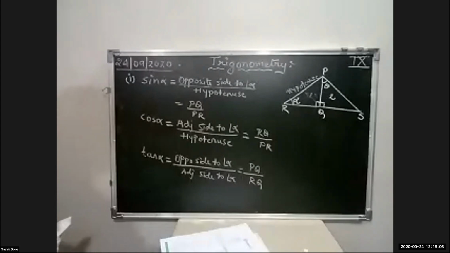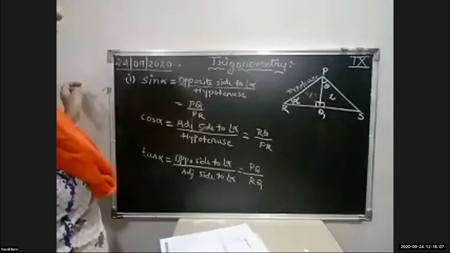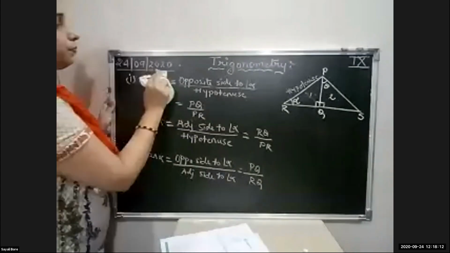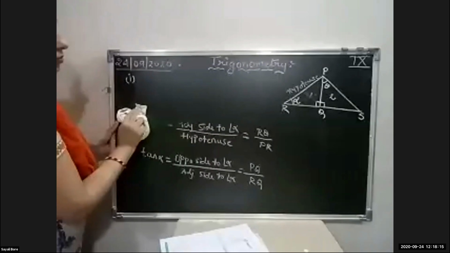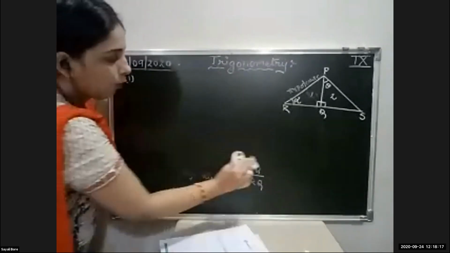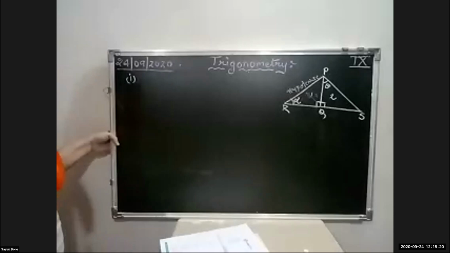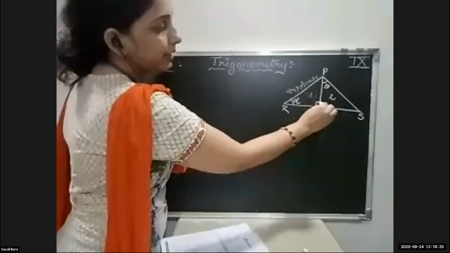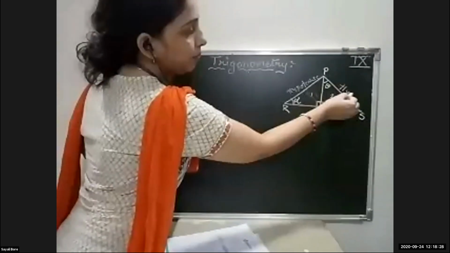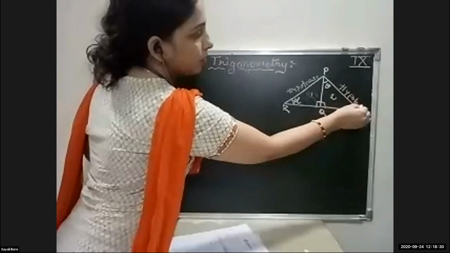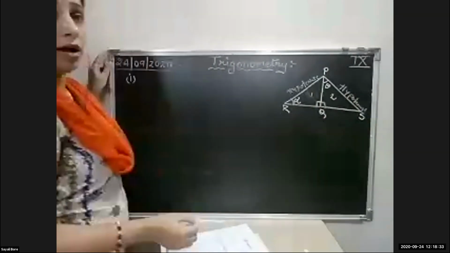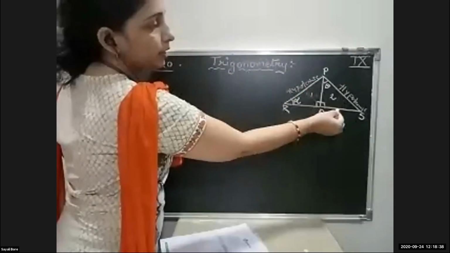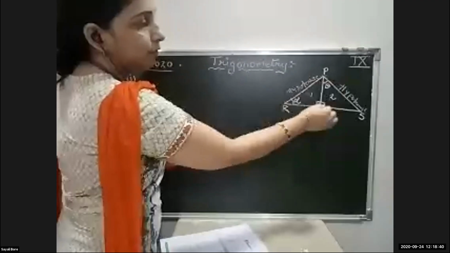Now the second part of the question: they have asked the trigonometric ratios related to the angle theta. The way we have written for alpha, the same way we will write for theta. Here this is 90 degrees, so PS will become the hypotenuse, and angle P is given as theta. The opposite is QS, and the adjacent will be PQ.